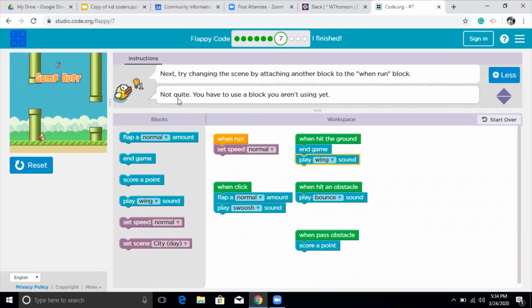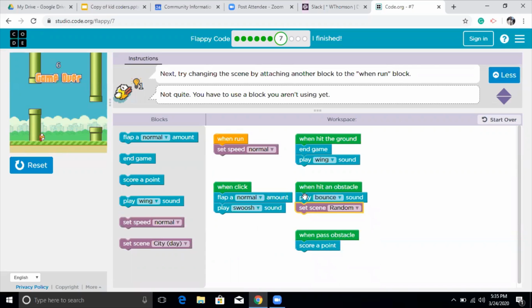Now we have an instruction here. It says, no, not quite. You have to use a block. You aren't using that. And then we can see in the block column here that we have a block which we haven't used. It says set scene. So this is going to change the look of the background. It will set a different scene for you. And as you see, there's a drop down, so I can choose it from here. I'm going to choose city light. So I just said, oh, let's do random, and this will be more fun.